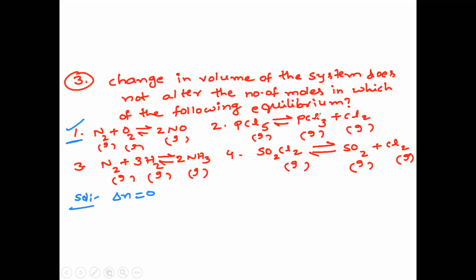Second option, delta n is equal to 2 minus 1, it is 1. Third option, delta n is equal to minus 2. Fourth option, delta n is equal to 1. So change in volume does not alter the number of moles means delta n should be equal to 0. That's why the answer is N2 plus O2 gives 2NO. Next question, question number 4.